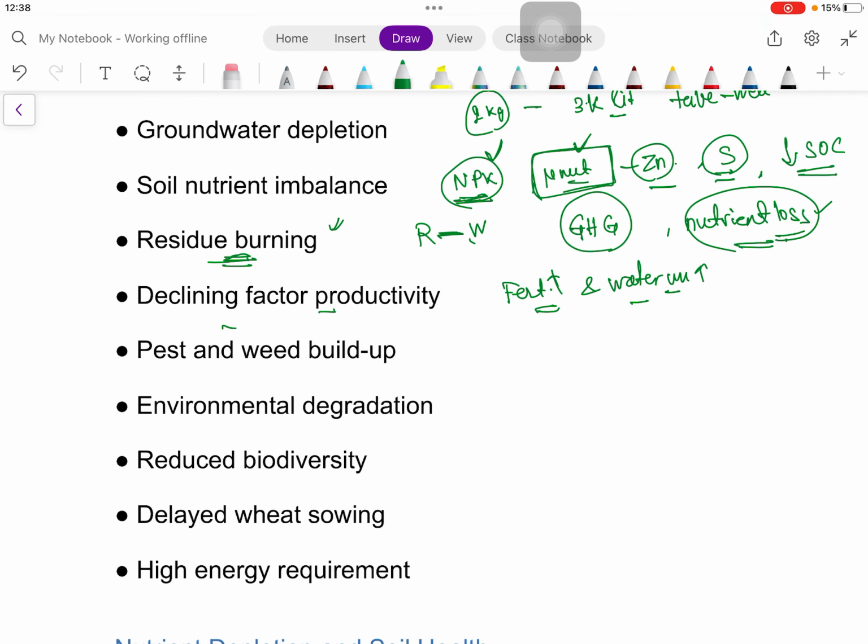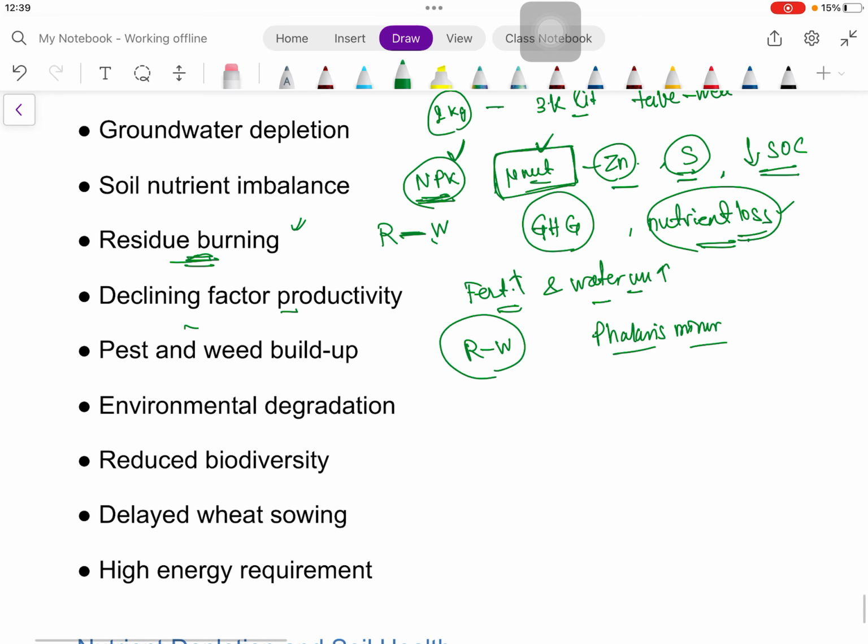Then pest and weed buildup, as we are doing a two-crop monoculture, double cropping monoculture, because this rice-wheat is getting repeated year after year, and these belong to the same family. So insect pests and diseases develop, and one famous weed in wheat, Phalaris minor, has also created havoc in that area.